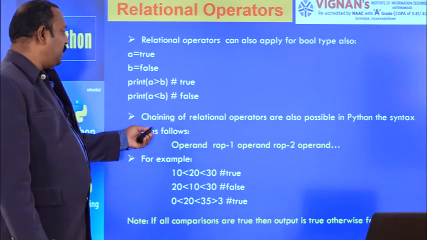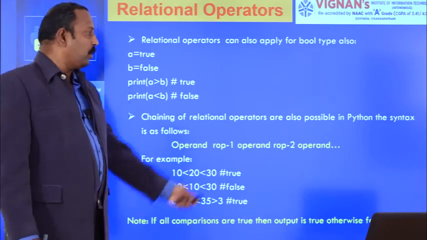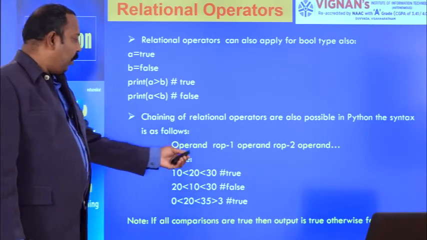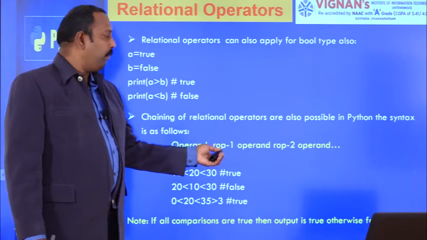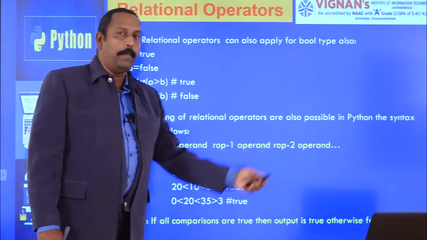But in Python, chaining of relational operators is also possible. The syntax is operand, relational operator 1, operand, relational operator 2, and so on with operands.